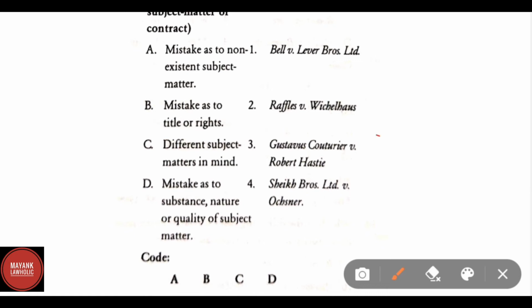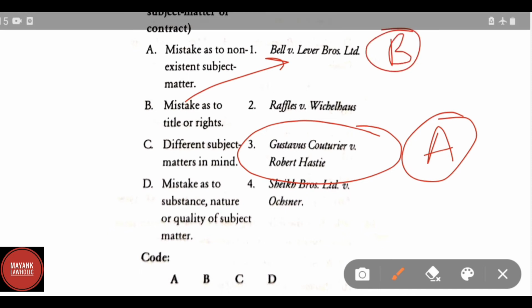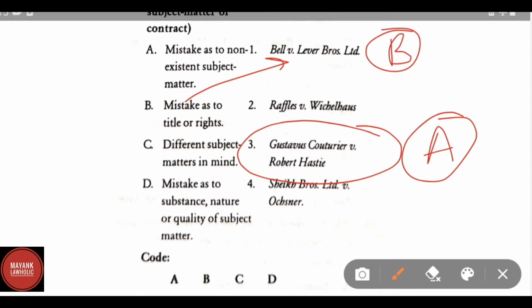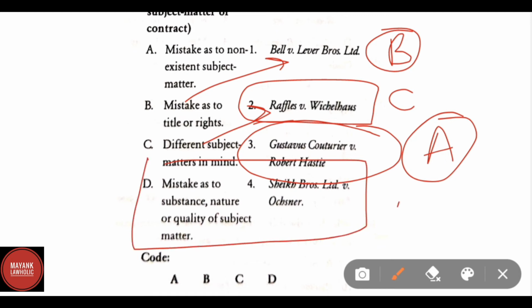is Couturier versus Hastie. For B, mistake as to title or rights, correct answer is Bell versus Lever Brothers Limited. C, different subject matter in mind, correct answer is Raffles versus Wichelhaus. And D, mistake as to substance, nature or quality of subject, the correct answer is Smith versus Hughes.